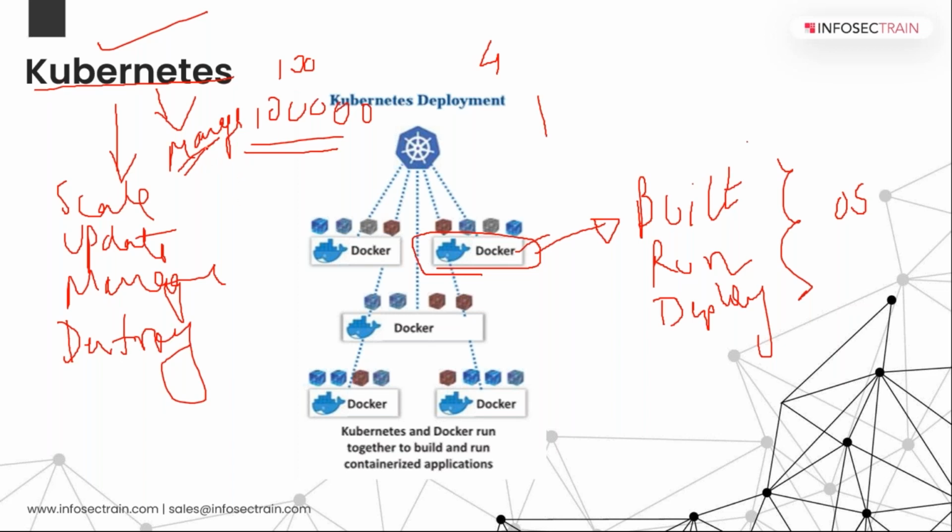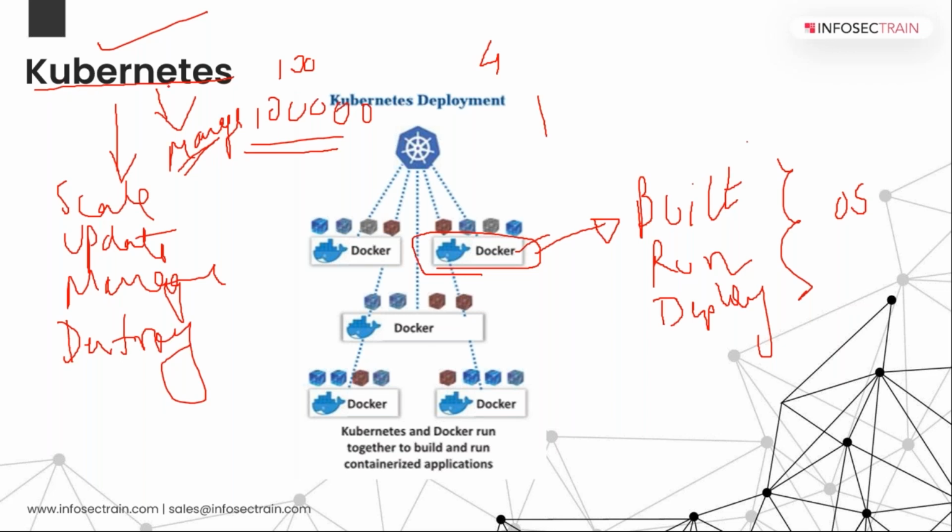If he wants to add 4 new members to the team, he will call HR and say, okay, we need 4 new members in the team. If he wants to remove some employees from that team, he can do that. If he wants to give a promotion to a particular person, he can do that.